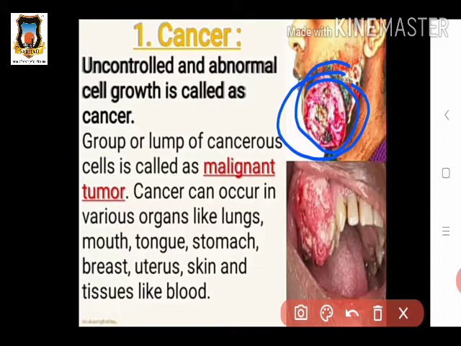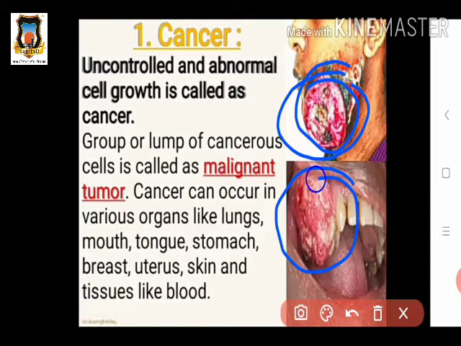Cancer can also occur in various organs like the lungs, and in the mouth, in the gum part above the teeth, where such tumors develop due to abnormal growth of cells. Also in the stomach, breast, uterus, skin and tissues like blood, this type of cell growth occurs, and due to this a malignant tumor forms, and in this way the disease occurs in the human body.